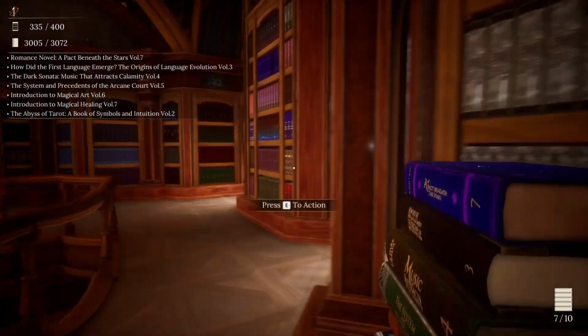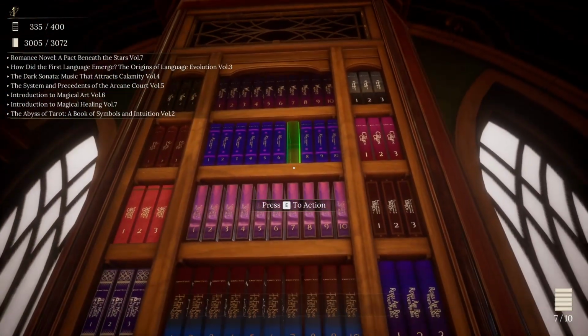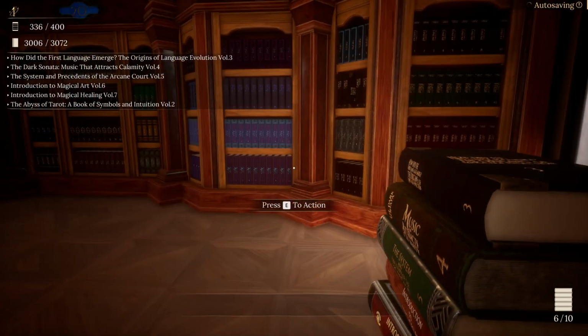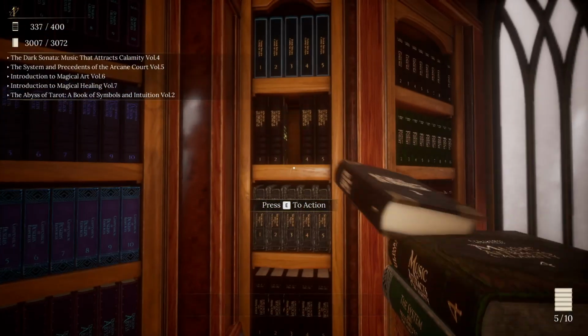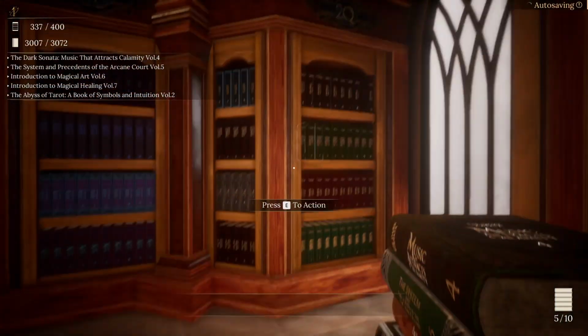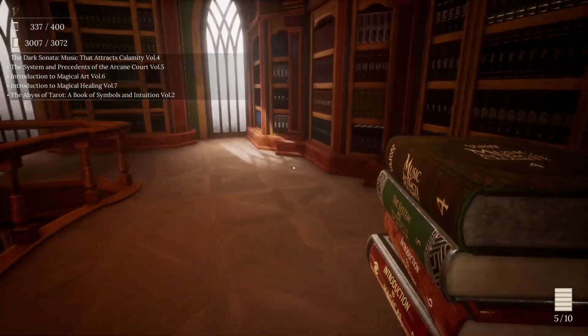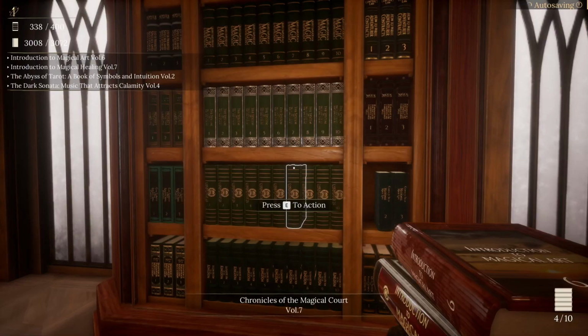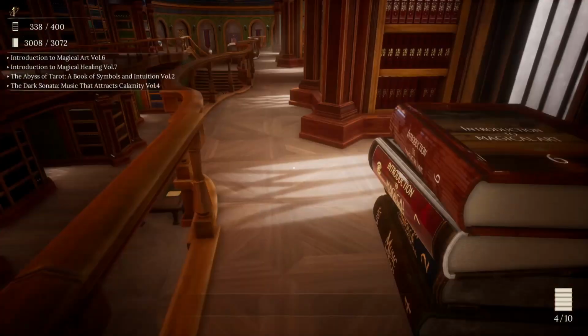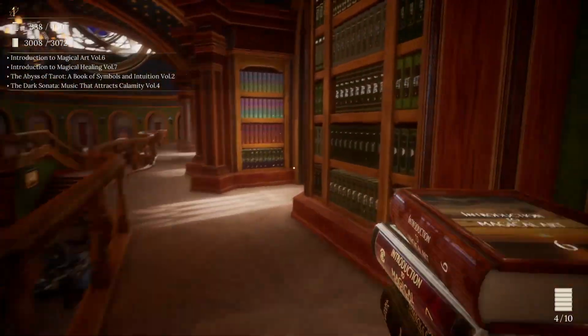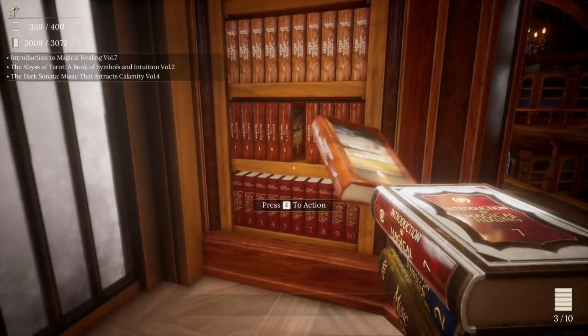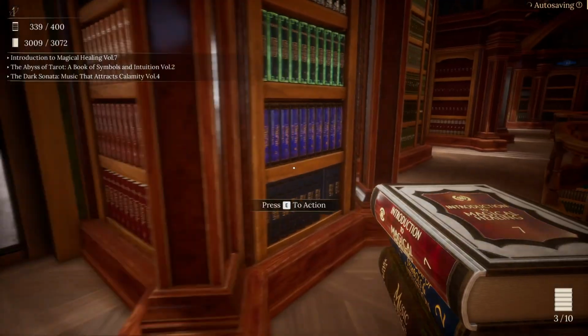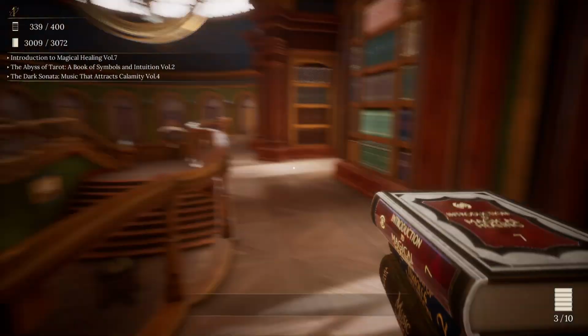Okay. Pact Beneath the Stars, Volume 7. Completes Magic off. Origin of Language, that completes... No, we're still missing Dwarvish. Systems and Precedents of the Arcane Court, Volume 5. Doesn't complete Jurisprudence because we're still missing 1 there. Introduction to Magical Art, Volume 6. Well, I think that completes... Nope. Oh, we're still missing How to Change Drawn Artitrality.